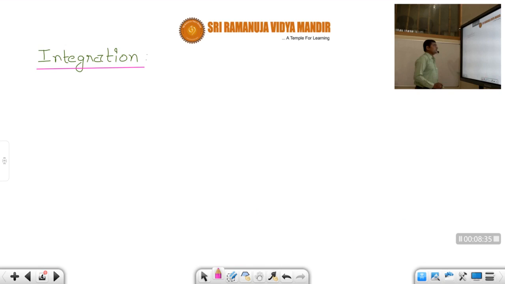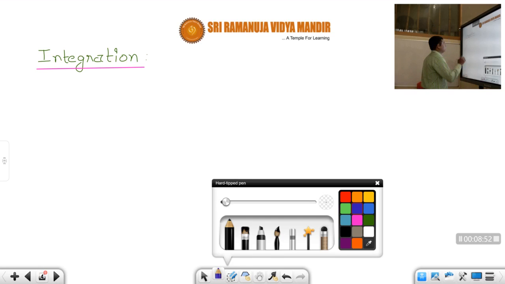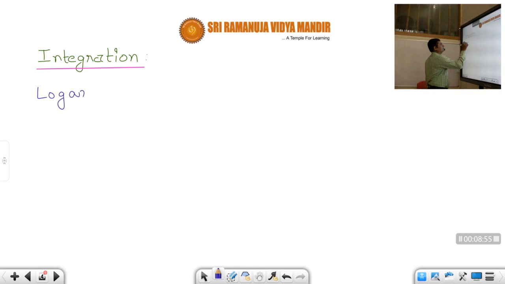So, integration. To understand integration, students, I think everybody must have some idea about logarithms. I'll start with logarithms to have a better understanding of integration. All of you know logarithms, which you must have studied in your lower classes or 10th class.